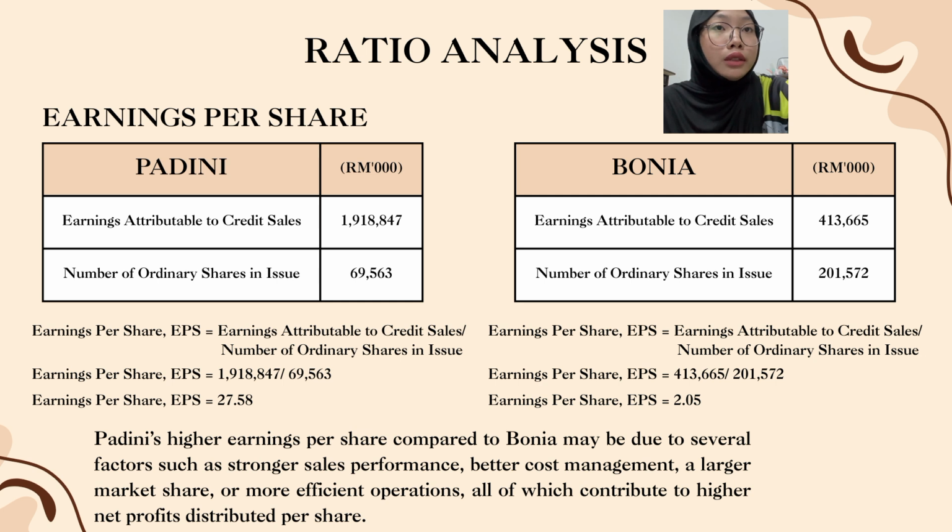Meanwhile, Bonia's earnings attributable to credit sales is 413,665. The number of ordinary shares in issue is 201,572. Bonia's EPS is 2.05. Padini's higher earnings per share compared to Bonia may be due to several factors, such as stronger sales performance, better cost management, a larger market share, or a more efficient operation, all of which contribute to higher net profit distributable per share.